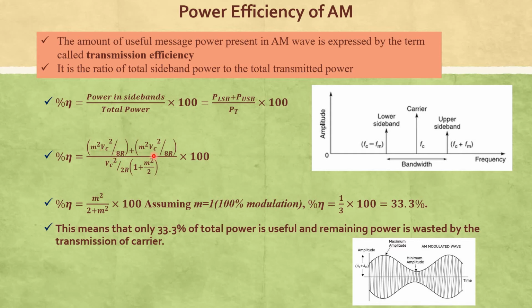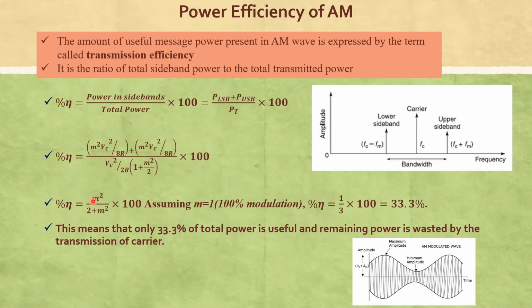In a similar manner, the upper sideband power is m square Vc square divided by 8r, because both amplitudes are the same, divided by total power Pt, which is Vc square divided by 2r times (1 plus Ma square divided by 2), multiplied by 100. After simplification, the final equation is efficiency equal to m square divided by (2 plus m square) multiplied by 100, where m represents the modulation index.